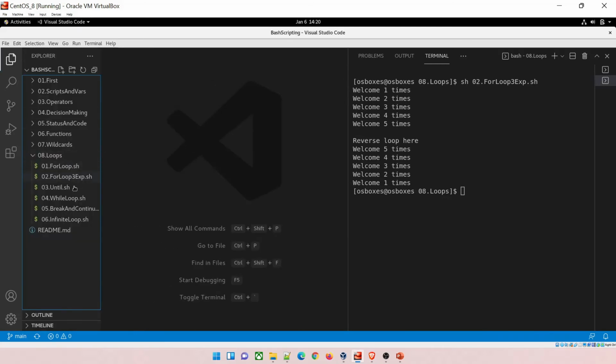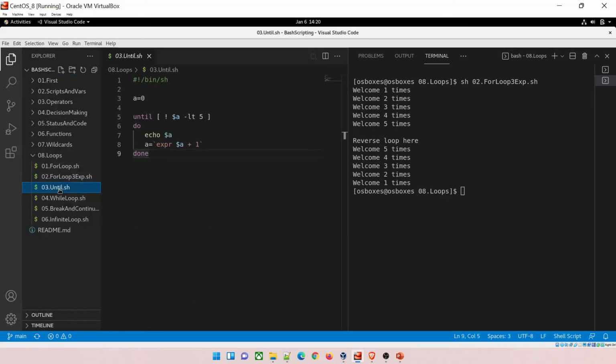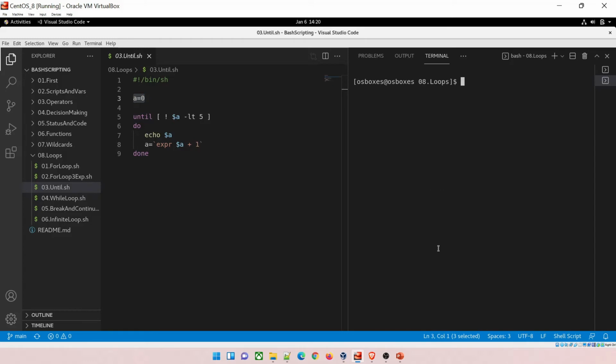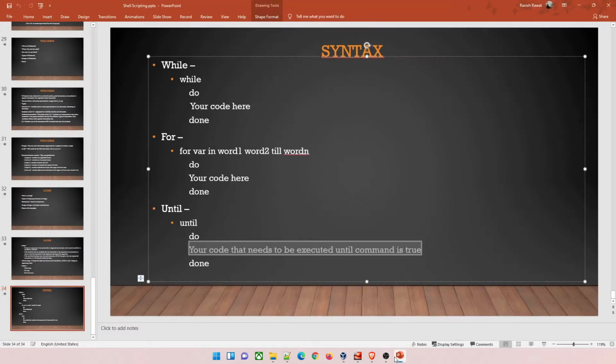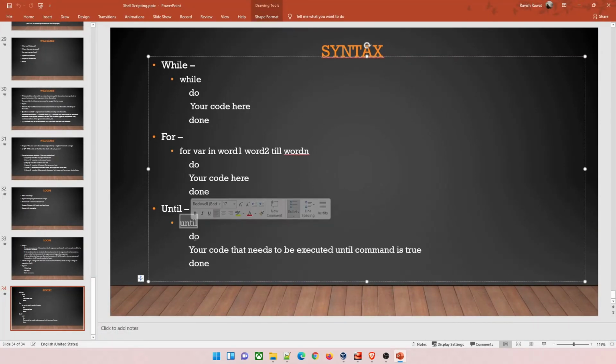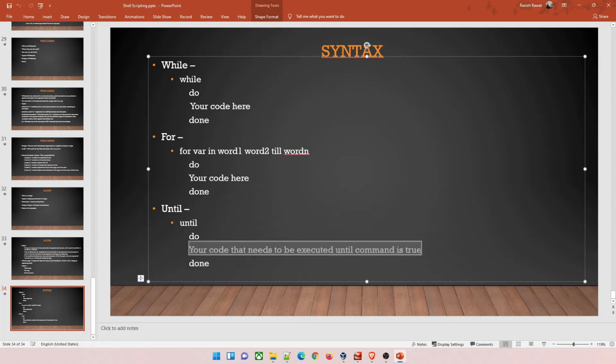Let's just talk about the until loop. In the until loop, nothing special, we are giving a condition over here. Let me clear this and then we'll walk through it. SS03, hit tab, enter. If you paid attention to my previous slides, you don't have to go back, I'll just show it to you over here. So the until command starts with do, ends with done, and it runs until your command is true.